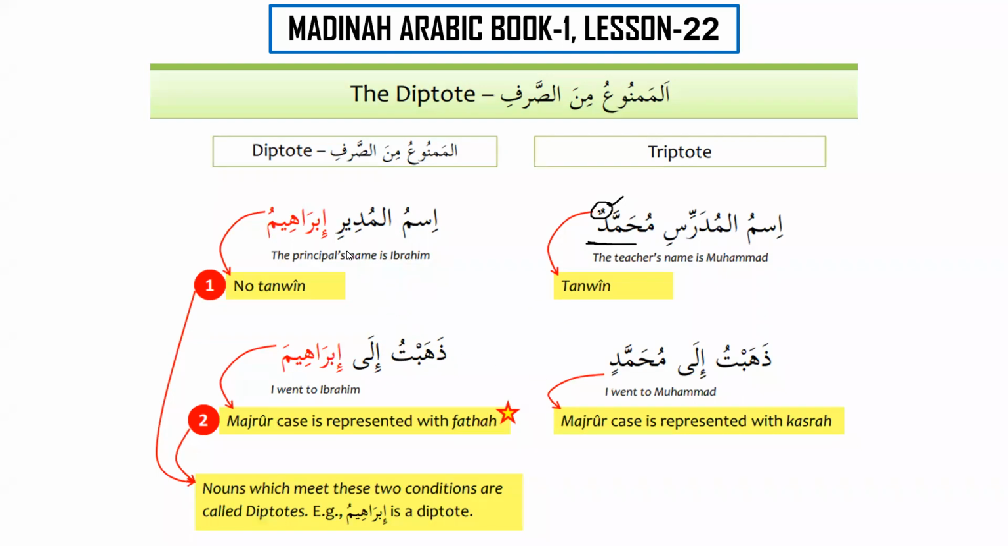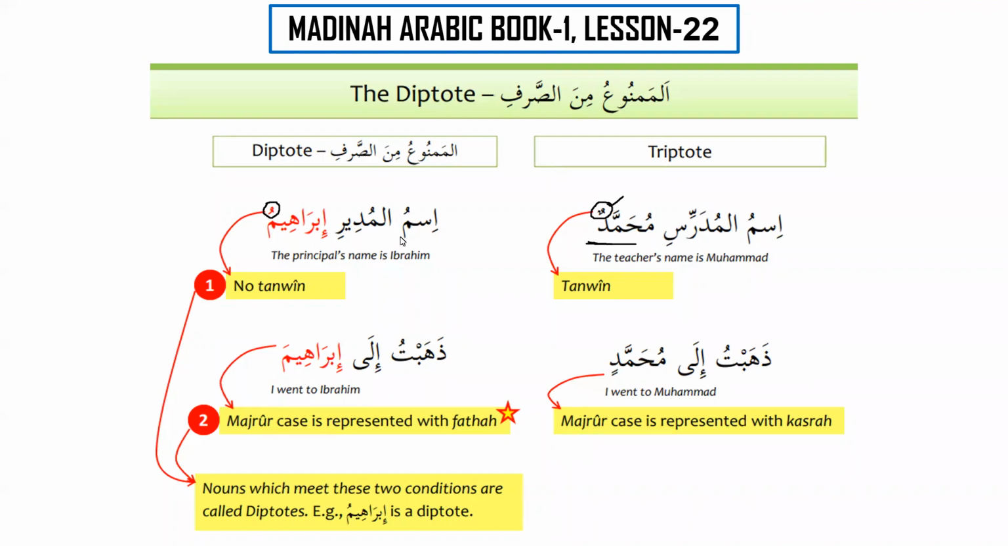However, when we talk about diptote, or al-mamnu' min as-sarf, what does that mean? Does anyone remember? That means the noun does not accept tanween. That's number one, no tanween. And number two, when it is majroor, generally it does not accept kasra.